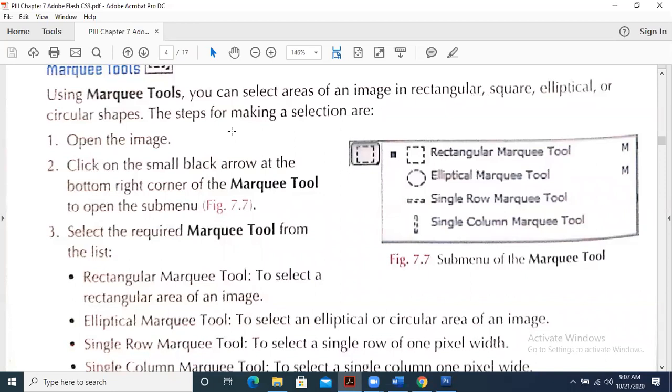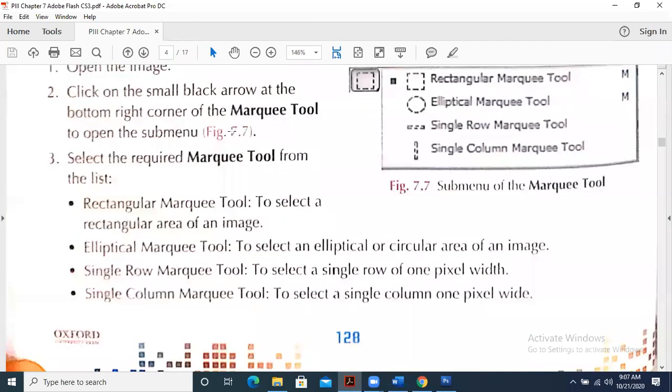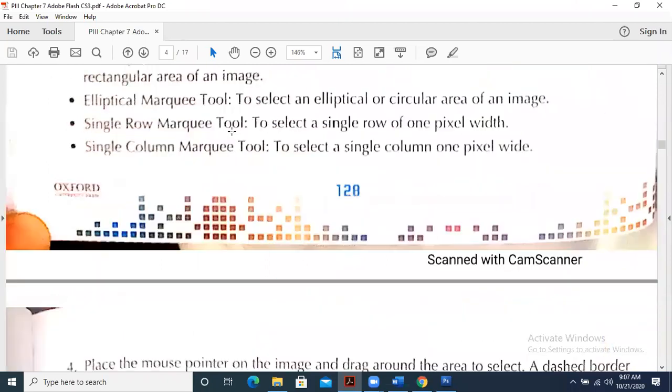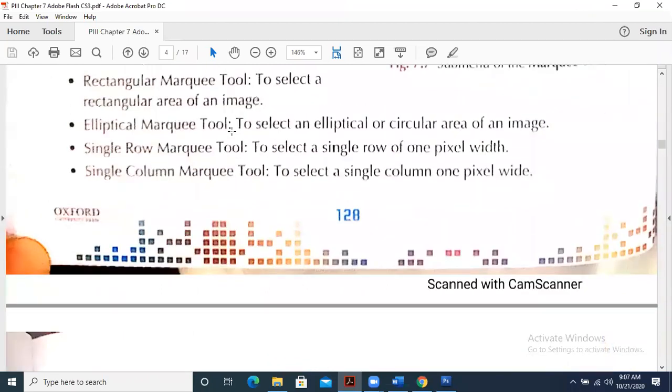The steps for making a selection, I have already explained to you practically, so I should not need to read them again. You can see the video again even. Select the required marquee tool from the list, and then drag it on the image, and then you will select it. If you want to make a new layer, then you are going to make a layer, and then of course you are going to apply whatever height or width is there.